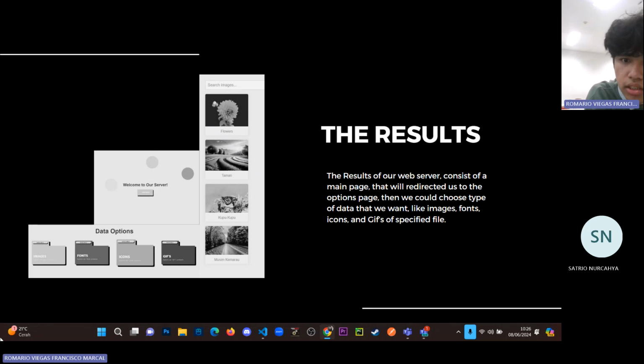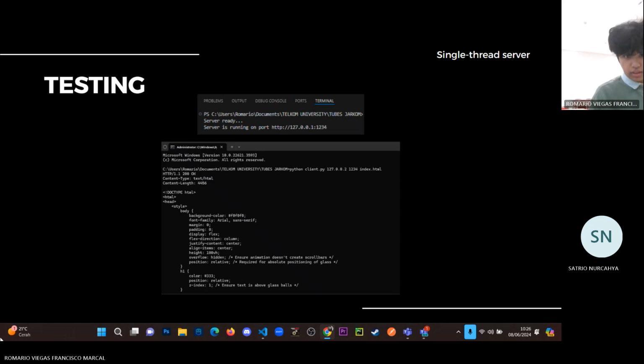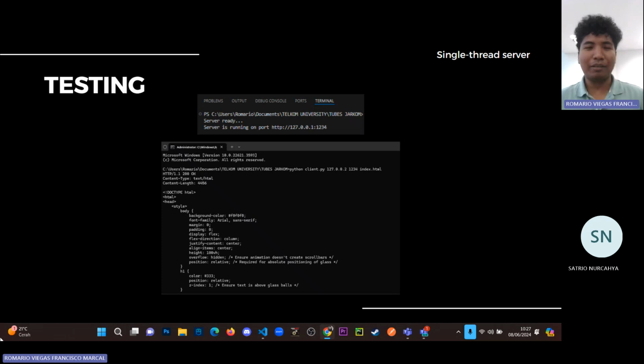So the result is that our web server consists of a main page that will redirect us to the options page. Then we can choose the type of data that we want, like images, fonts, icons, GIFs, or a specified file. Next will be explained by Mario.